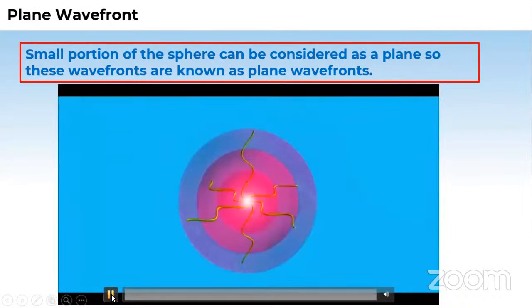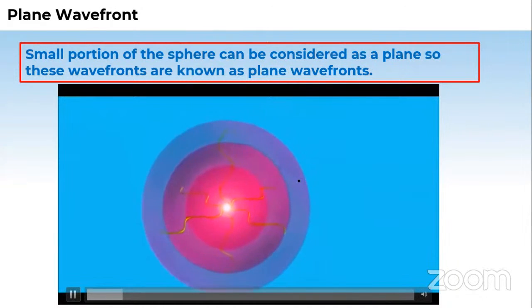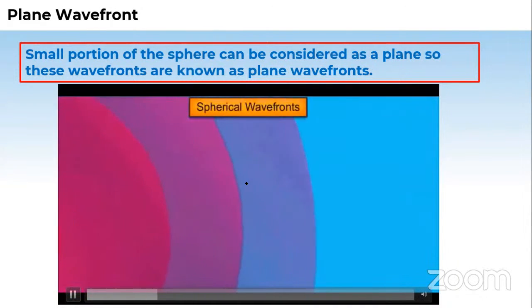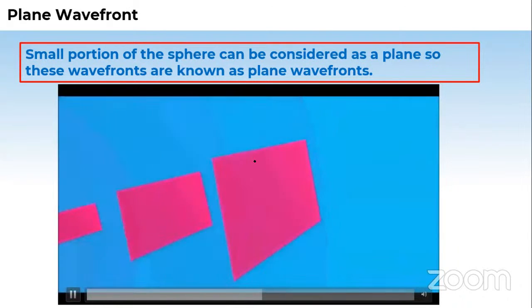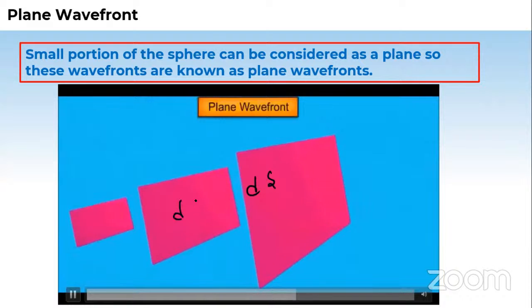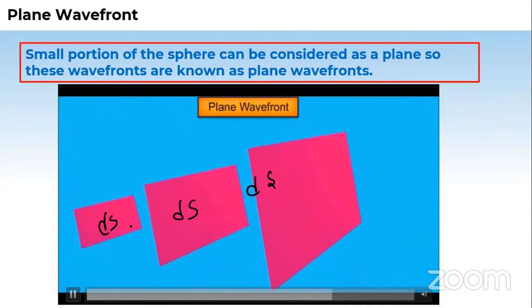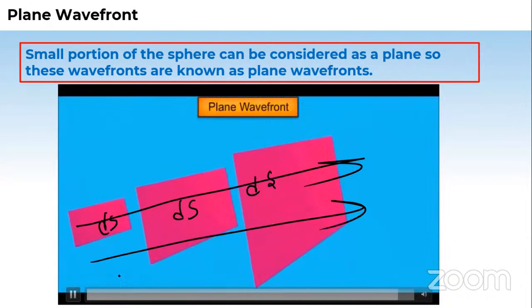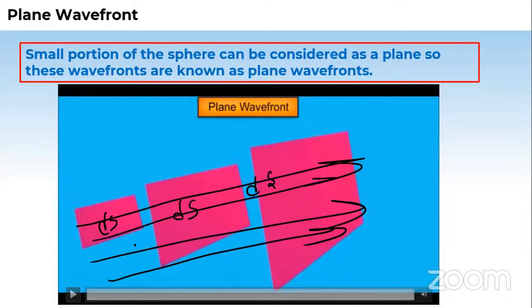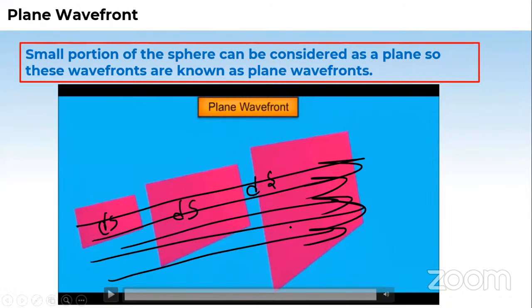It says, let us focus our attention on a small portion on the sphere and consider a plane somewhat like this. So in all of these concentric peripheries, if I extract a small plane like this, having say area ds, this will give us the planar wavefront. And the direction of the energy wave will be perpendicular to it. So it will give you plane rays. So we'll say the rays which are parallel to each other are associated or linked with the planar wavefront or plane wavefront.